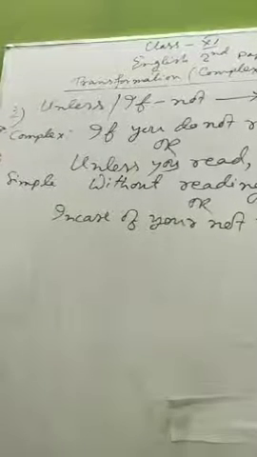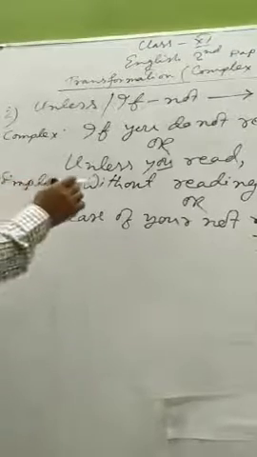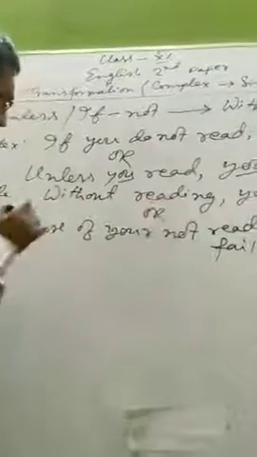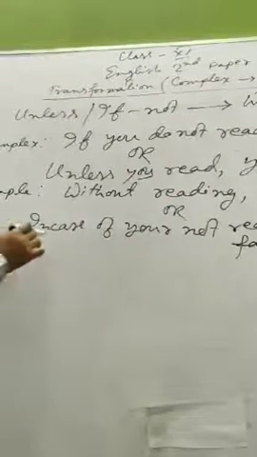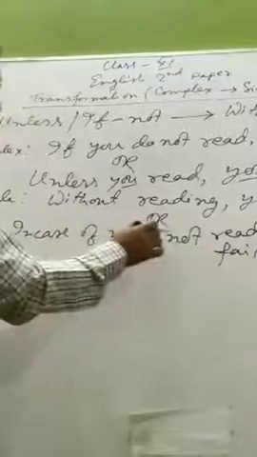If the subordinate clauses of the complex sentences begin with unless or if not, we can make simple sentences from these types of complex sentences in two ways: by using without plus gerund, or in case of not, in case of is not, if the subject is in the third person.